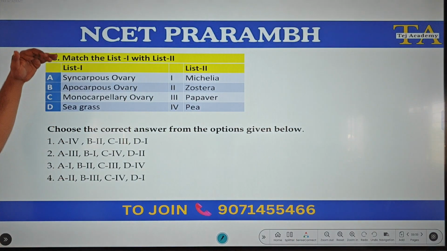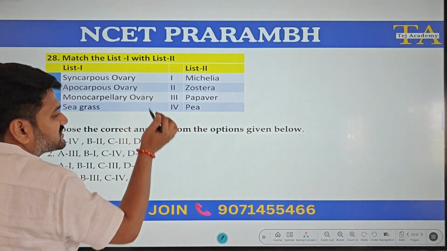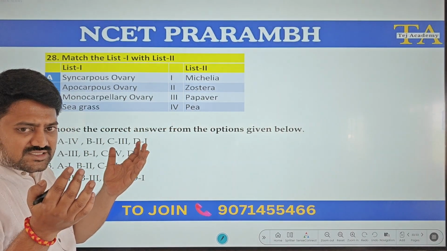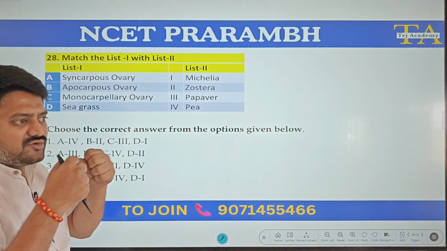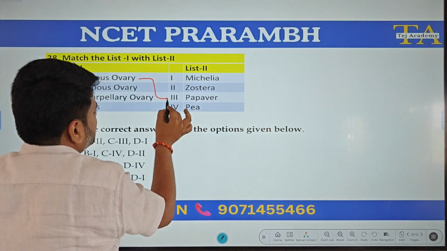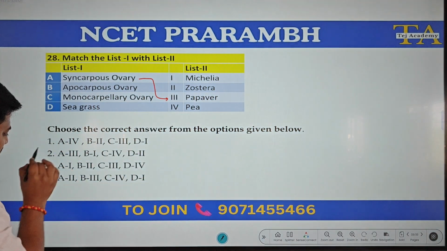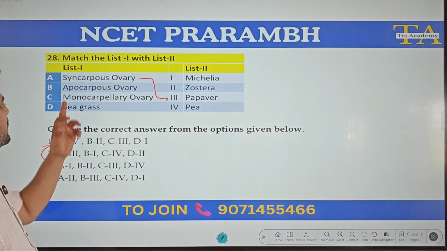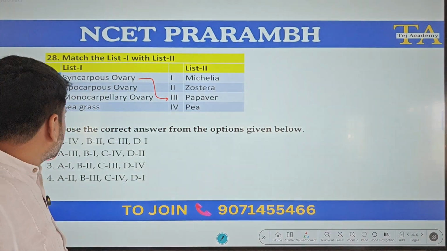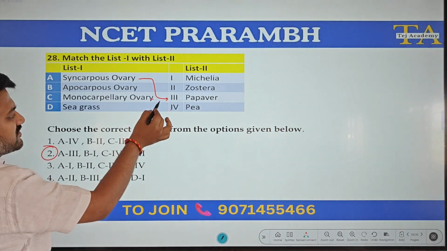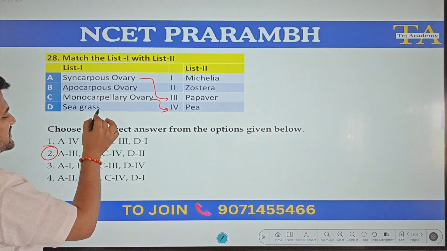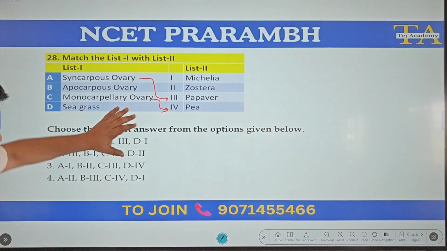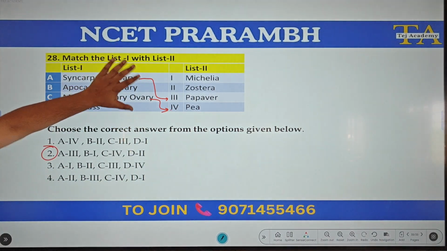Moving to the match the following. Syncarpous ovary. We know syncarpous ovary is where multiple ovaries, multicarpels, are present but fused. Papaver is the correct answer. So A should be 3. Apocarpous, it should be Michelia. Monocarpellary, P. Seagrass, Zostera.